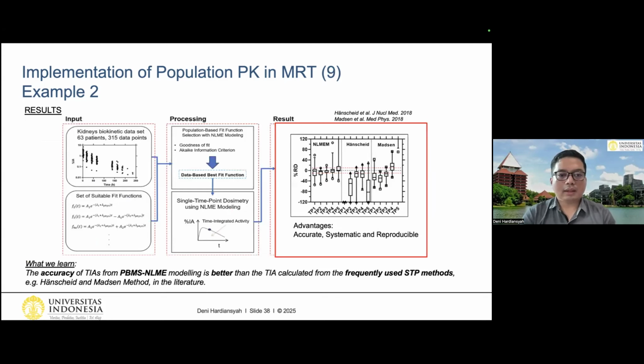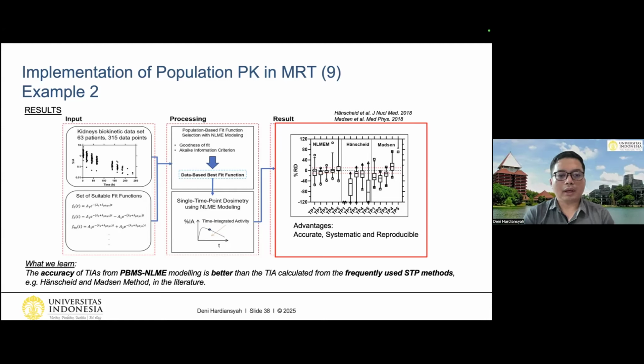So this is the result. As you can see, for the input, we have the kidney biokinetic data set from 63 patients with a total of 315 data points. And we also have the input of the set of suitable fit functions. And then after that, we process it with the population-based fit function selection with NLME modeling. We check the goodness of fit and also the Akaike information criterion.